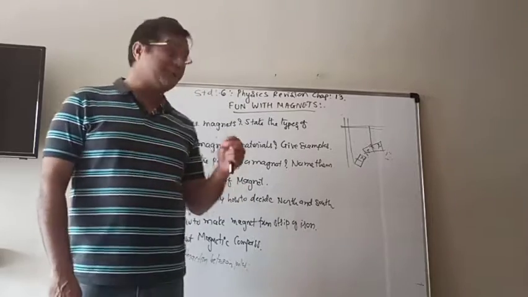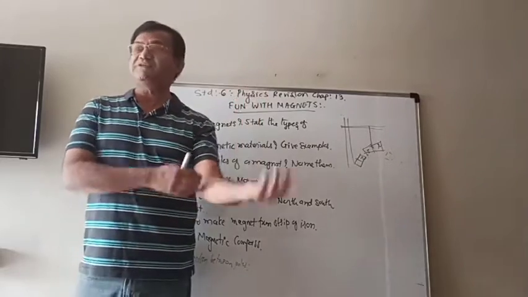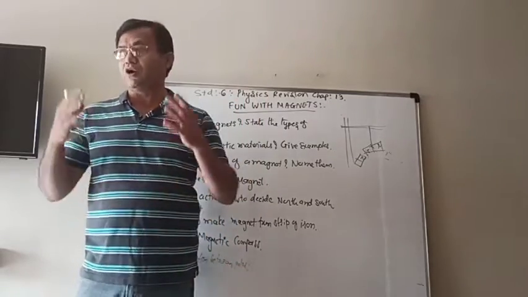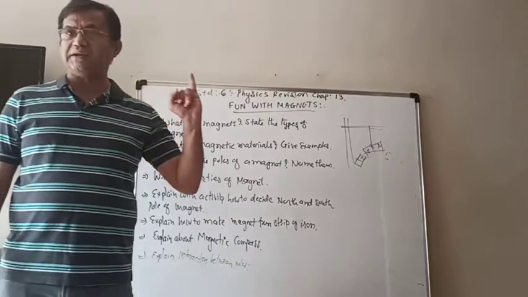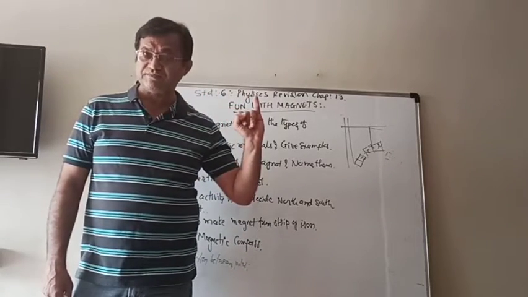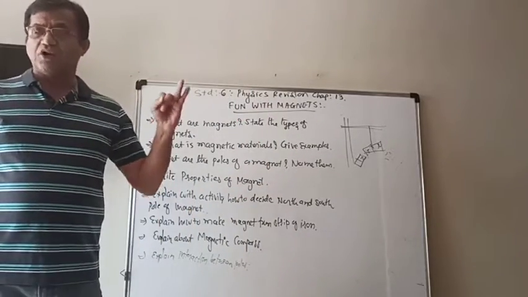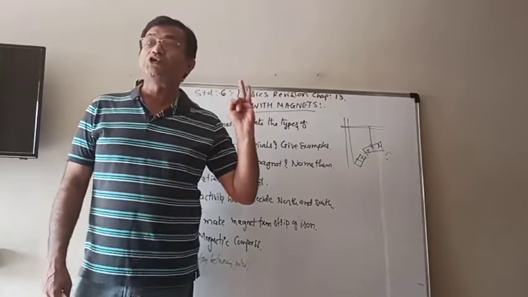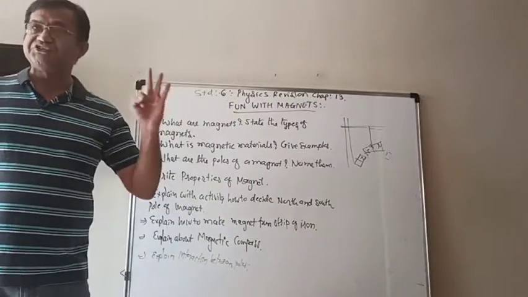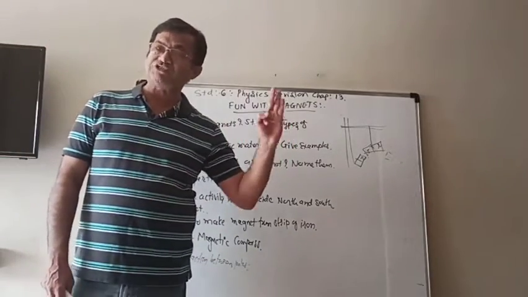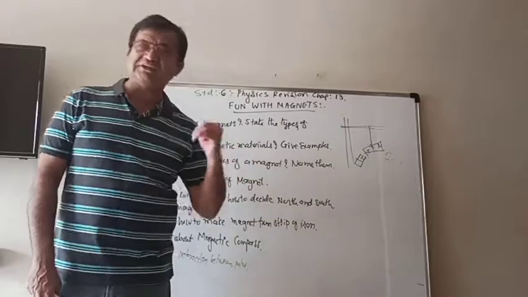Now, what are the properties of a magnet? Properties means what are the belongings or the characteristics that are shown by the magnet. First thing, a magnet can attract magnetic materials like iron, nickel and cobalt. Second thing, each magnet has two poles, north pole and south pole. Third property, like poles of different magnets repel each other and unlike poles attract each other.